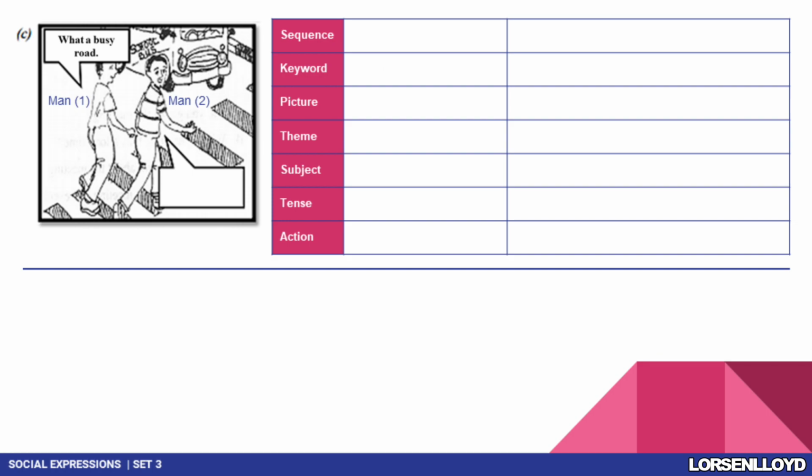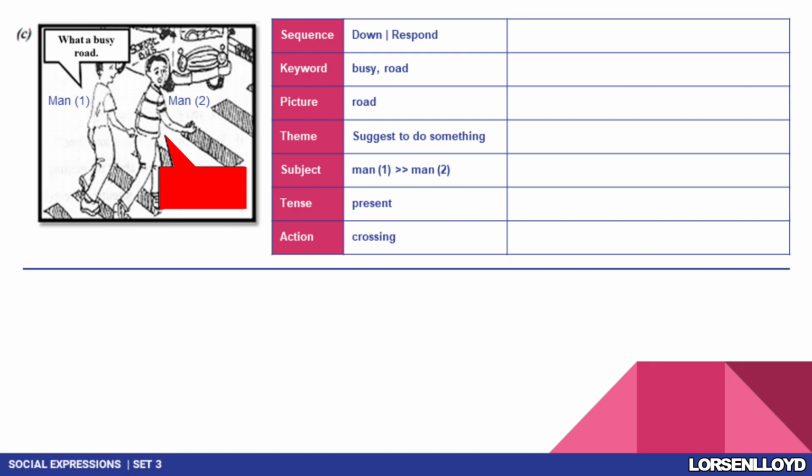Alright, let's look at the sequence. The sequence is now because the dialog box is located at the bottom, and most likely is a response. For keywords, we're gonna use busy and road. For picture, we're gonna focus on the road. As for theme, I think we can write suggest to do something. For subject, it is man 1 talking to man 2. As for the tense, it is present tense because they are crossing the road. As for the action, I have mentioned a few times the suitable verb, which is crossing.